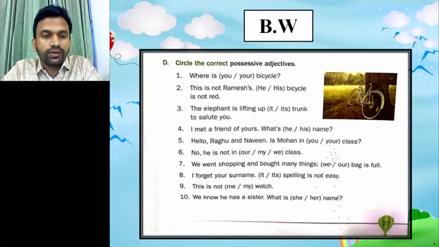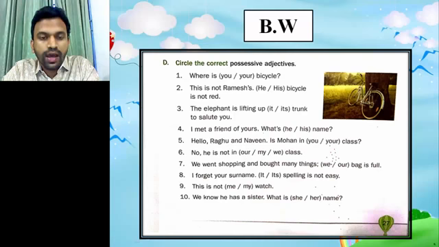Here the first one, the options are you and your, bicycle. Look, here your is the possessive adjective, but here you is not an adjective, you is a pronoun. So here the answer is your. Where is your bicycle? And you will circle this word your, because your is the answer here.